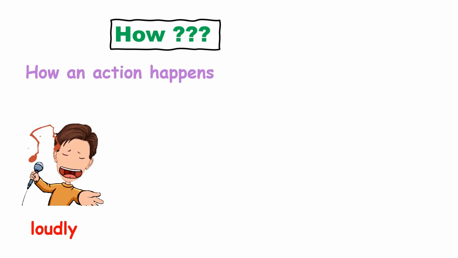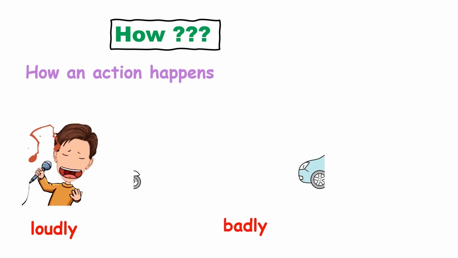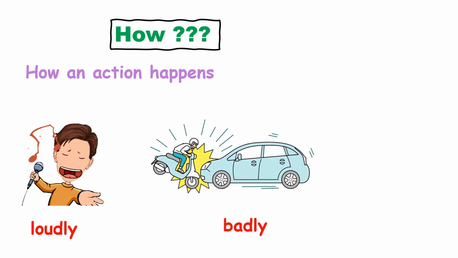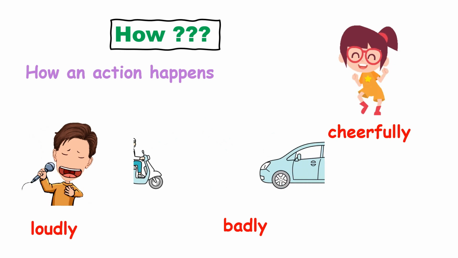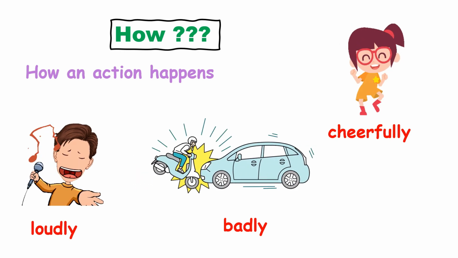The adverb how tells us how an action happens. He is singing loudly. The accident took place badly. She is dancing cheerfully.